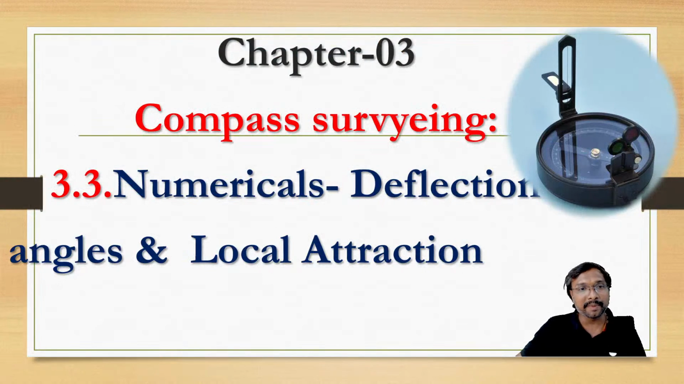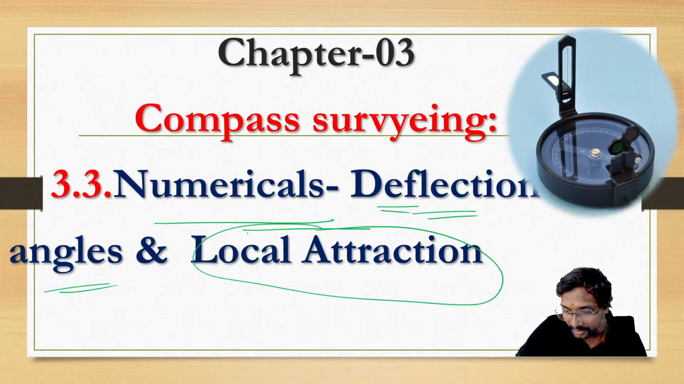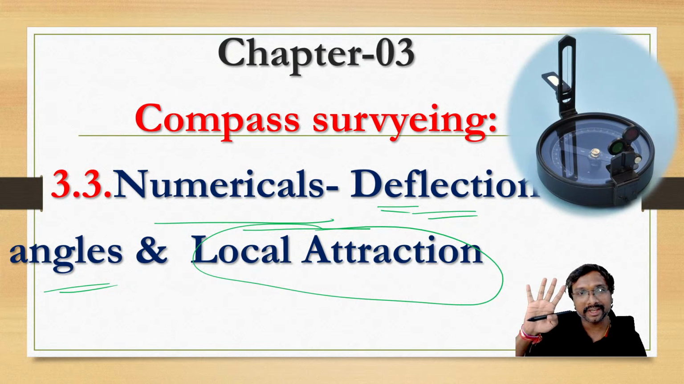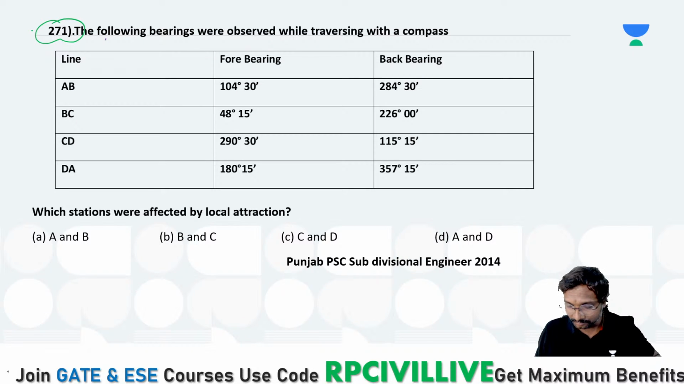Right. So now the last part of this compass survey, we'll do it today and we'll close it. Deflection angle and local attraction, right? These questions, 4 questions are there in this topic. We'll do these 4 questions and we'll close. So compass surveying will be over with today's class. Now select the answer for this 271 question, all of you.